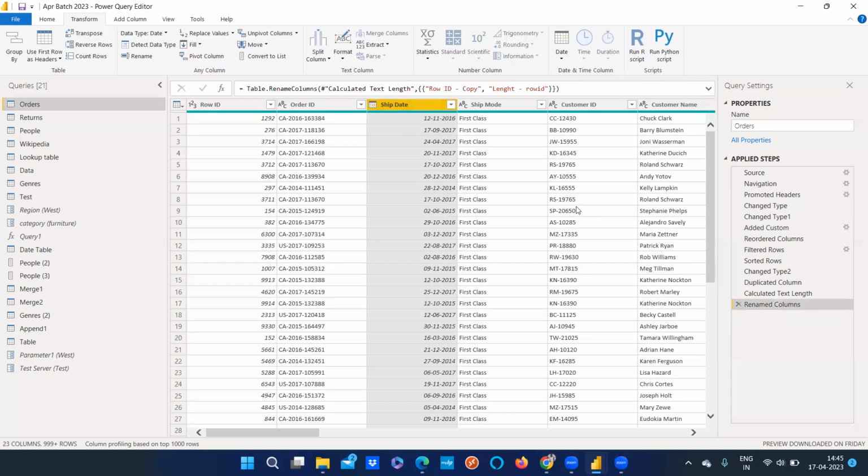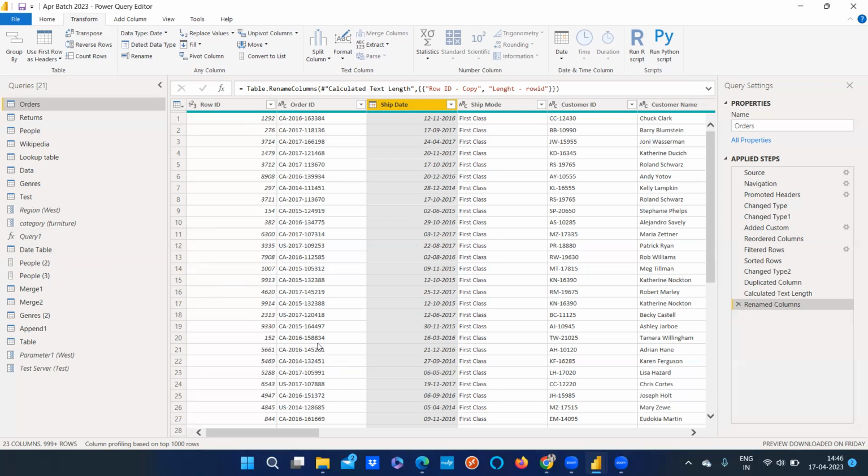So in that case, what happens? We'll create a particular date table, link this table to the date table, and then create the sales based on that. Again, there may be n number of reasons wherein we have to look at multiple dates within the same table.